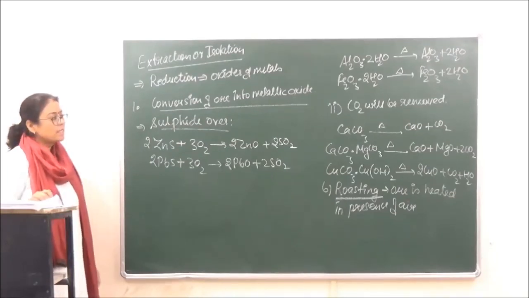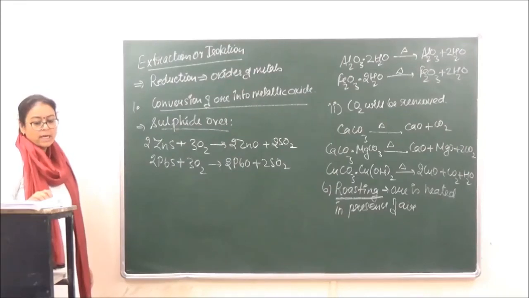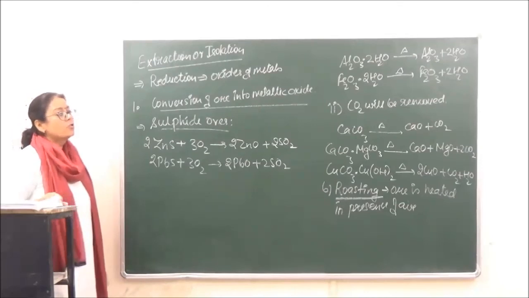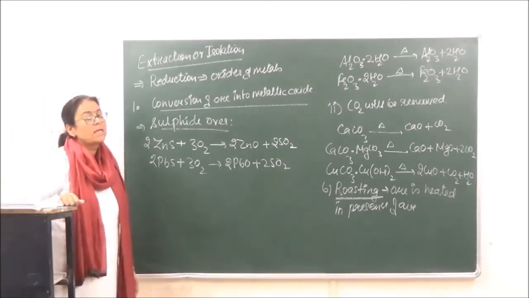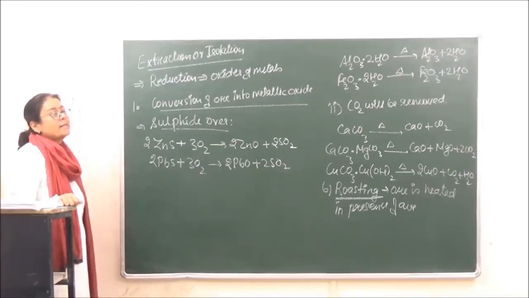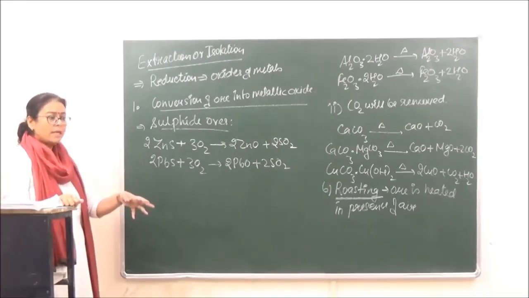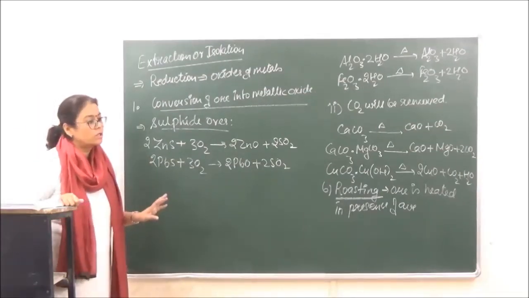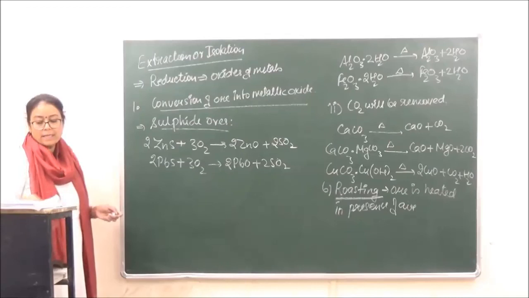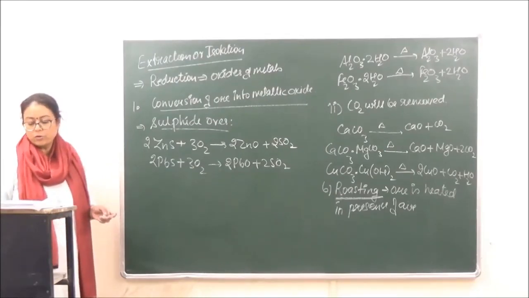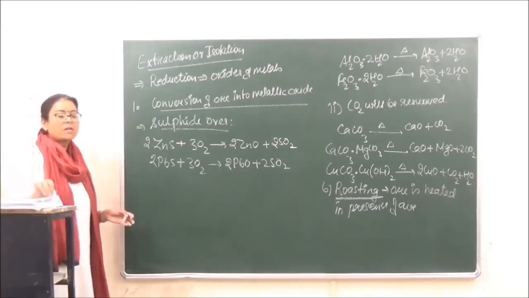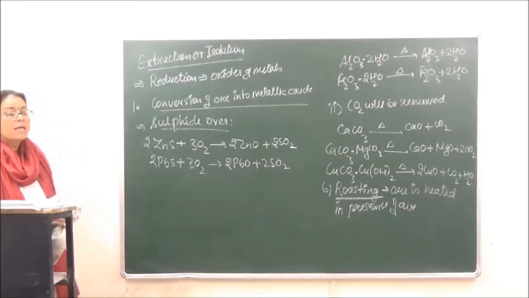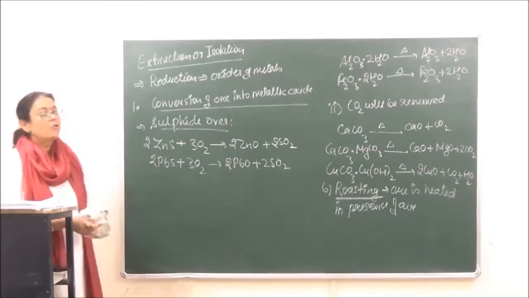Clear? So these are the methods which we have used. In both the first and the second cases, our aim was the same: to remove all the volatile impurities in the form of non-metals, to remove carbon in the form of carbon dioxide, and to remove water. Okay. Then after that, the second method which we are going to use. The first method is that we have converted the ore into metallic oxides. The second method which we are going to use is reduction of metallic oxide to free metal.